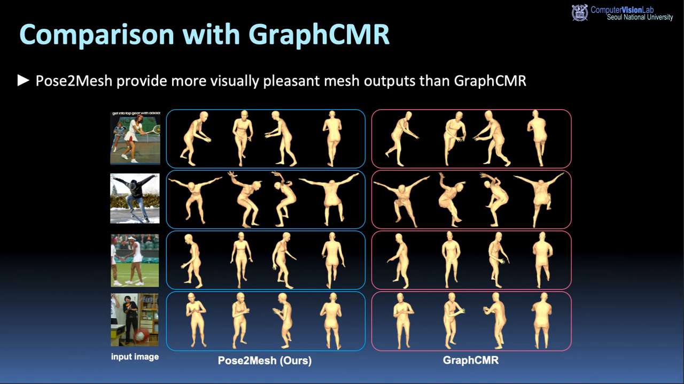Last, we present the qualitative comparison between our PoseMesh and the model-free part of GraphSMPL. We regard GraphSMPL as a suitable comparison target, since it is also a model-free method and regresses coordinates of the human mesh defined by SMPL using graph CNN like ours. PoseMesh provides more visually pleasant mesh outputs than GraphSMPL, as the figure shows.